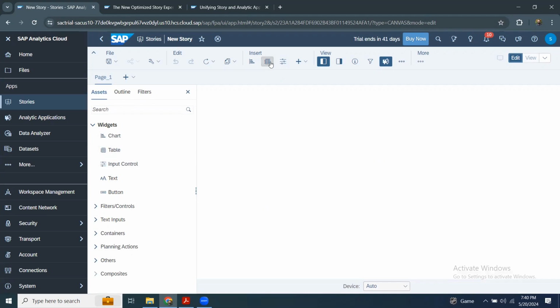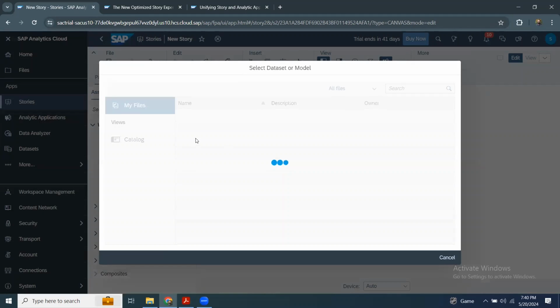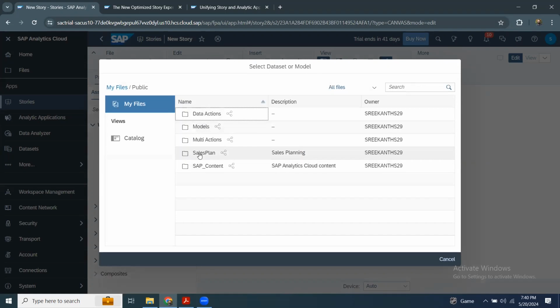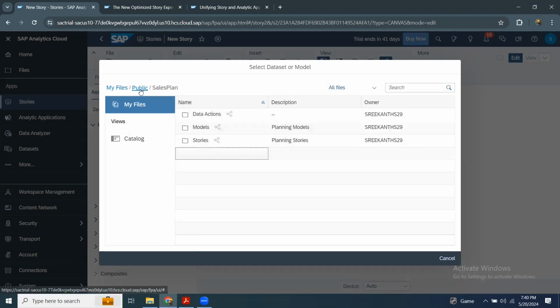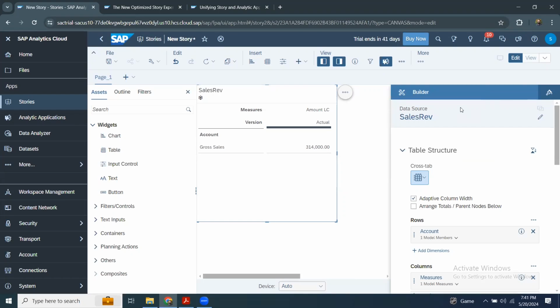So I'm going to add a widget into the story. I can pick one sample. I'm going to choose the sales planning model. So it gets me to the table. I'm not really going into any of the analytical features here, but I wanted to show you the scripting capabilities of getting some buttons and input controls and also filter controls, etc.